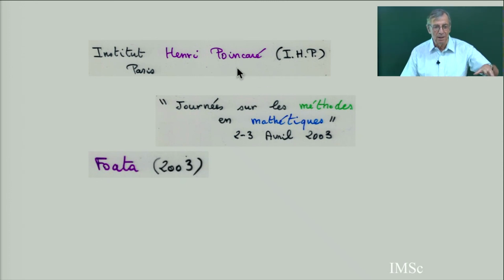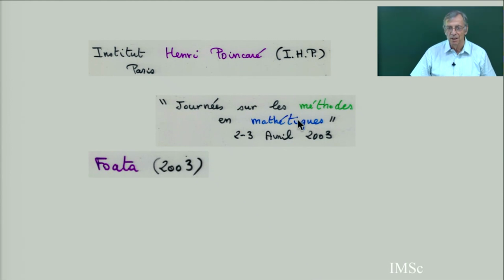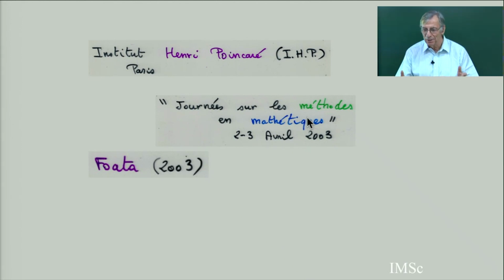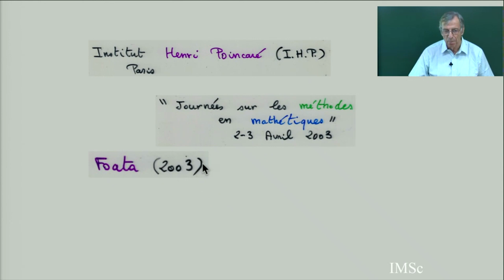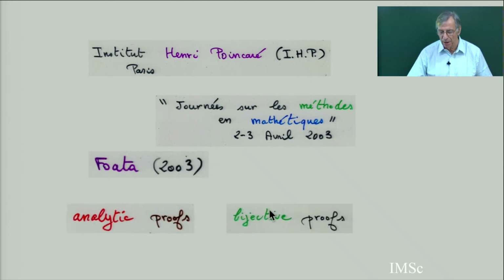This is where there is the Bourbaki seminar, this is a famous institute, and there was some journey on the mathematical methods, to compare different methods: analytic, geometric, combinatorial. So he has a long paper, and he compares analytic proof and bijective proof, in a very good way. In the case of the Mehler formula, what is the best? But there is no best, it depends on your taste. If you prefer calculus, if you are good in calculus, if you are good in bijection, or if you can combine both.